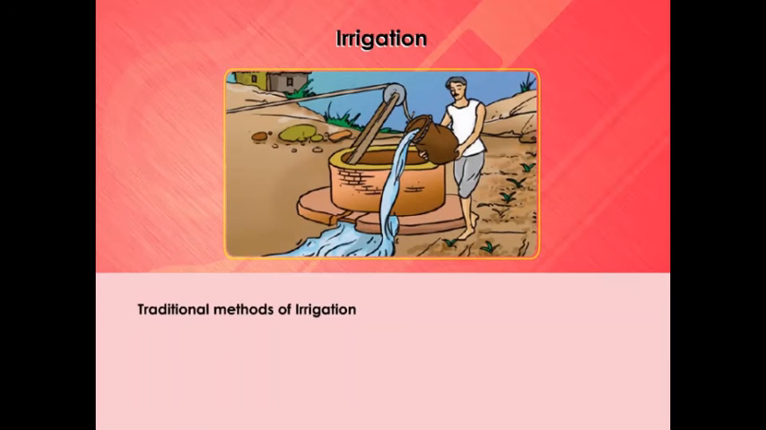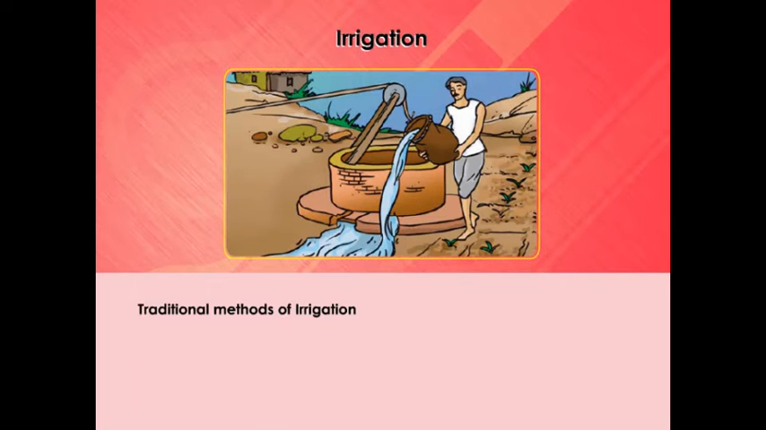Let's look at traditional methods of irrigation. The water available in wells, lakes, and canals is lifted up by different methods in different regions for taking it to the fields. Cattle or human labor is used in these methods. So these methods are cheaper but less efficient.